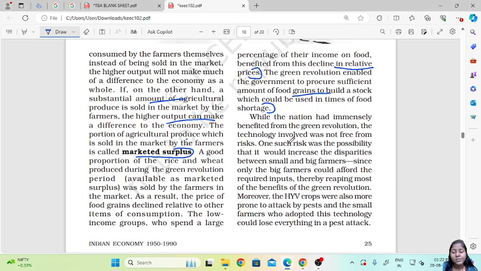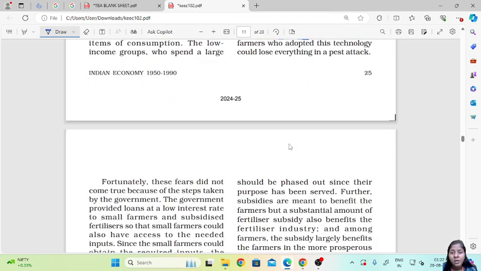So, one such risk was that it would increase the disparities between small and big farmers. So, there would have been a large difference. Since only the big farmers could afford the required inputs, they would reap most of the benefit of the Green Revolution. The high yielding varieties of crops were also more prone to attack by pests, and the small farmers who had adopted this technology could have lost everything with a pest attack.